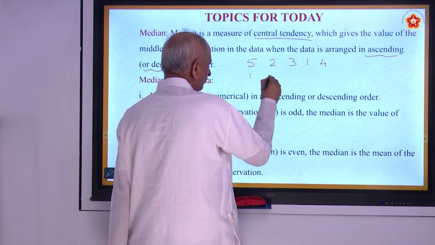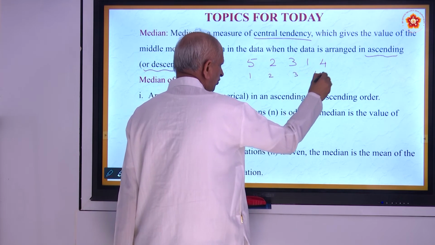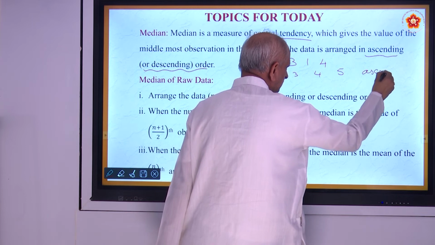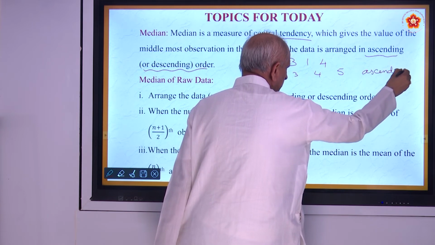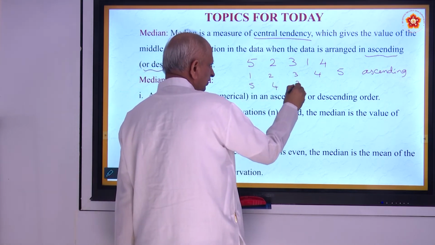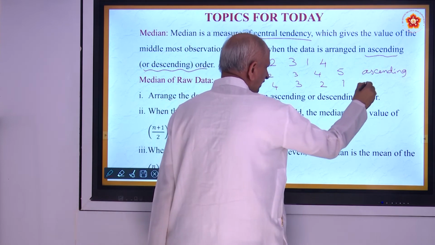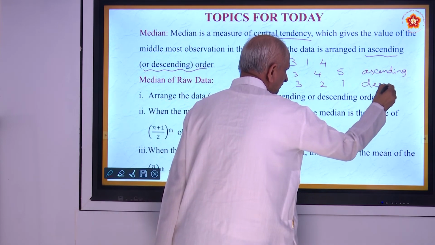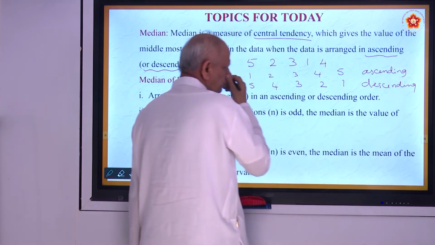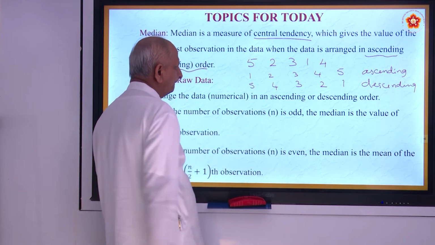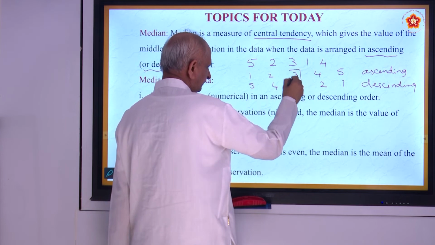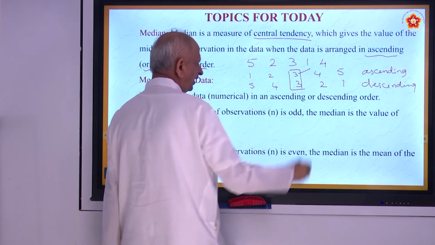Ascending means how to write it? 1, 2, 3, 4, 5. That is called ascending order. What is descending? 5, 4, 3, 2, 1. That is called descending order. Decreasing, increasing. So what is the middle of this? Middle is 3. So 3 is called the median.